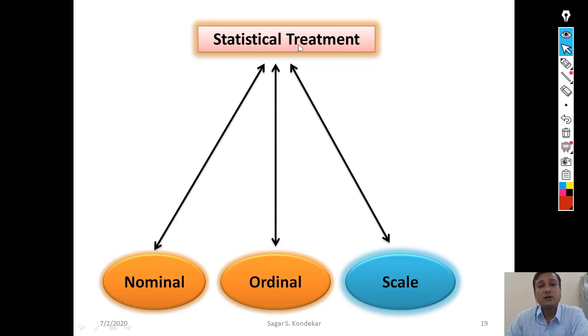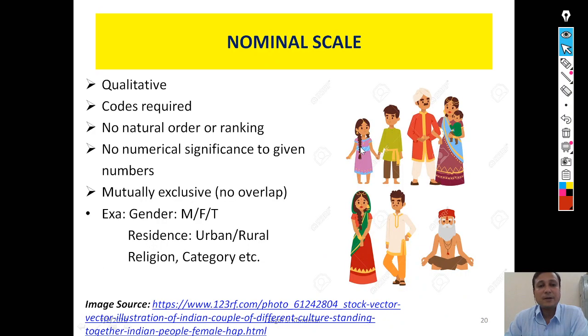Fine. Now if I go further, can we use a different or any particular statistical tool or technique for each one of these scales? Can we use the same statistical technique for the nominal, at the same time for the ordinal, and the same at the same time for the scale? So the answer to this question is no, we cannot do that. We cannot use the same statistical technique for the nominal, ordinal and scale. It depends on the condition at that time, or the type of your data, that we are going to see with one of the examples in the further slides. Fine.